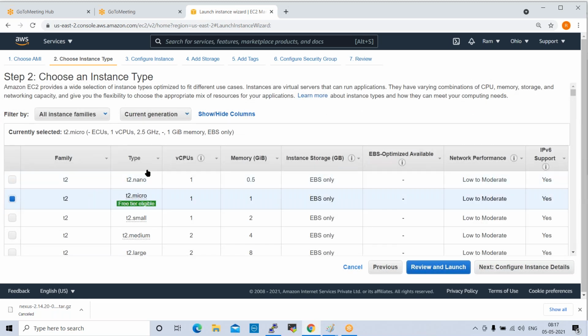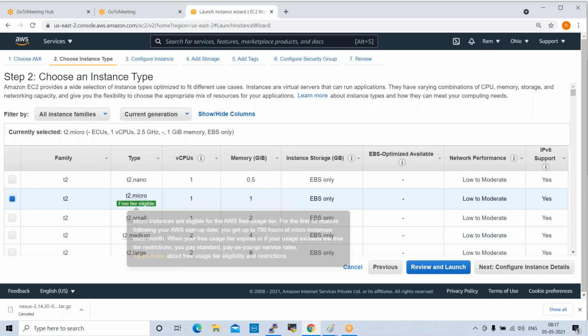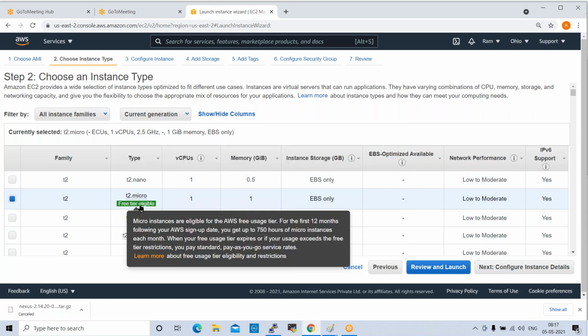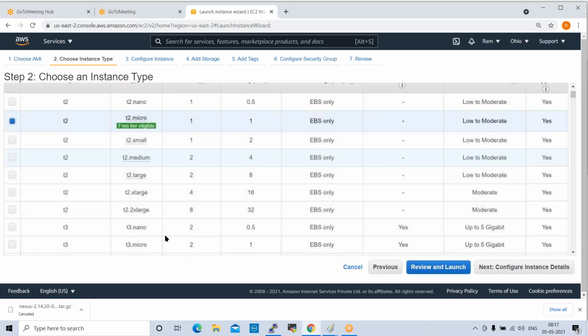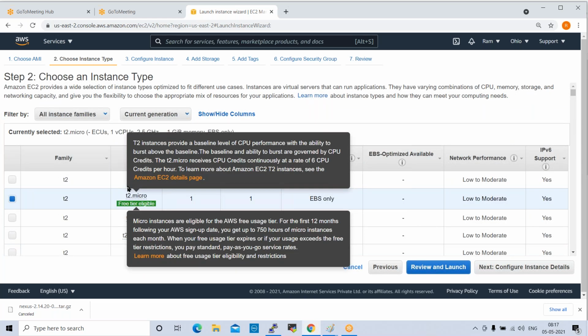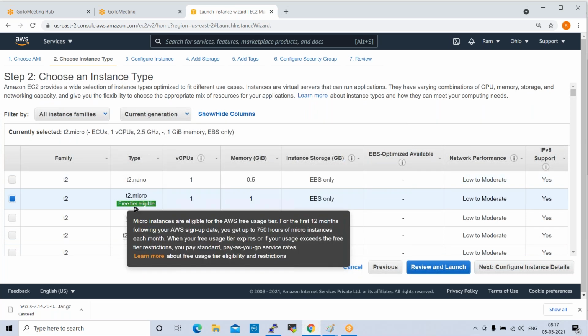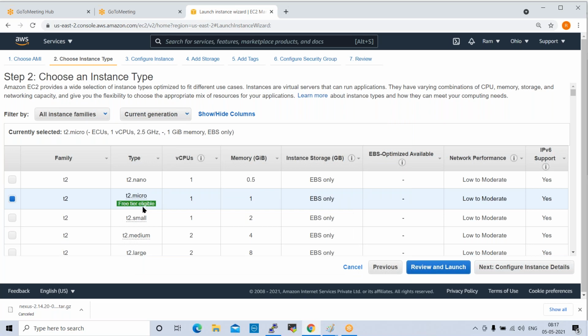Also different types of instances are available here: T2 nano, T2 micro, T2 small, T2 large, T2 xlarge. If you select T2 micro, only that is free tier eligible here. You will get 1 virtual CPU, 1 GB RAM.